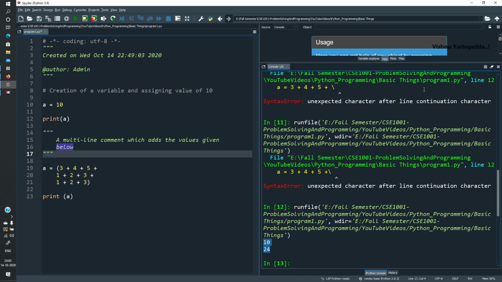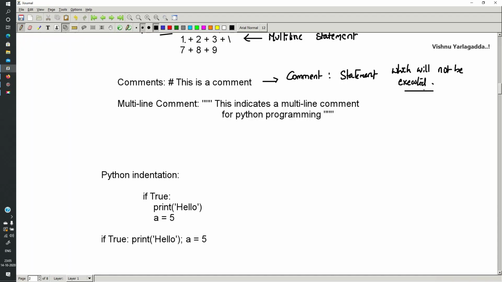You can write comments single line or multi-line, so anything is fine in Python programming. Multi-line can be triple quote or triple double quote, and a single line comment is a hash symbol. The same thing has been mentioned here. The hash symbol will be used to create a single line comment, and triple double quotes will be used to create a multi-line comment.